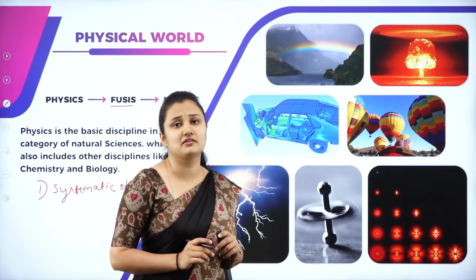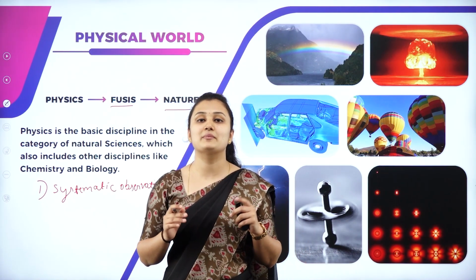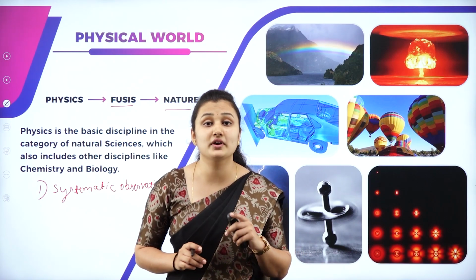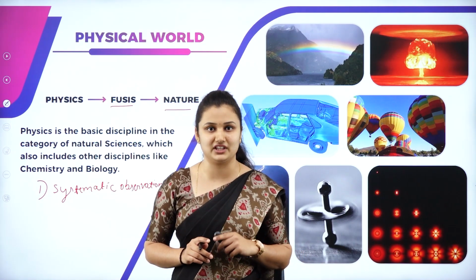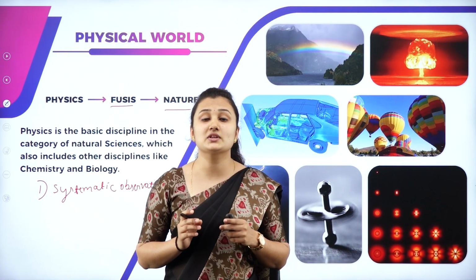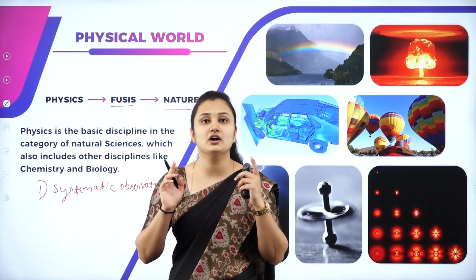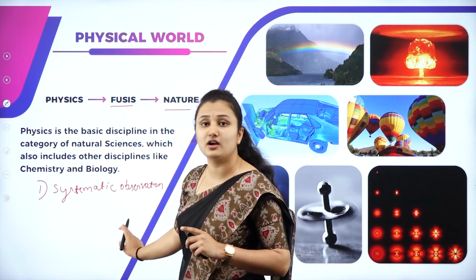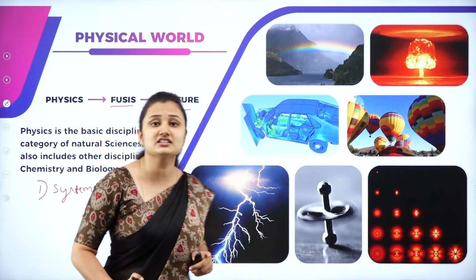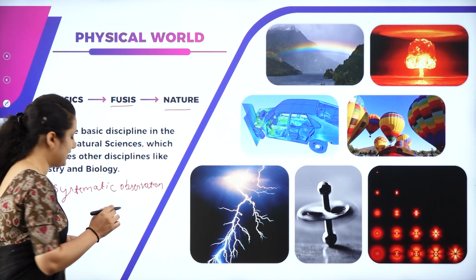What do you mean by systematic observation? So here let's take an example. Let's talk about the famous scientist Sir Isaac Newton, who gave us the universal law of gravitation. So the falling of apple from tree to the ground, that was Newton's clear observation. Everything starts with an observation. That is systematic observation, students. The second step is controlled experiments.